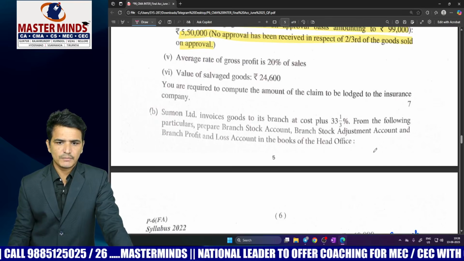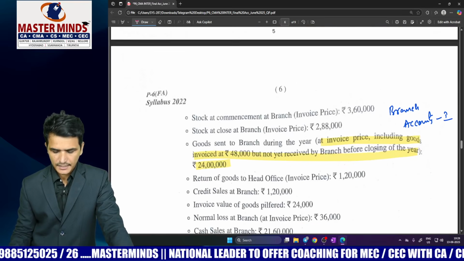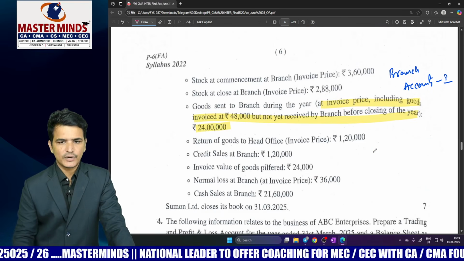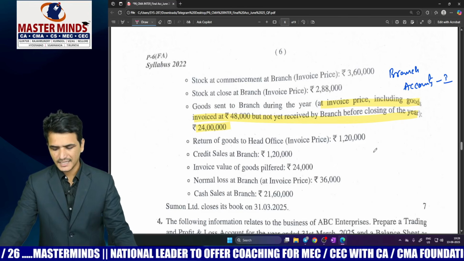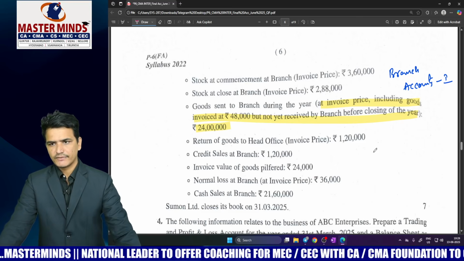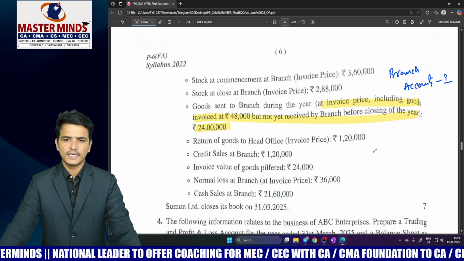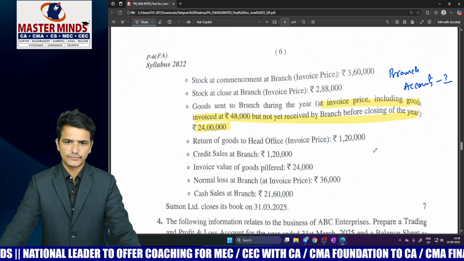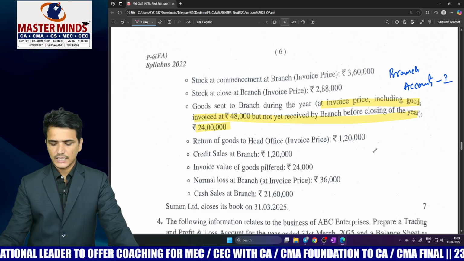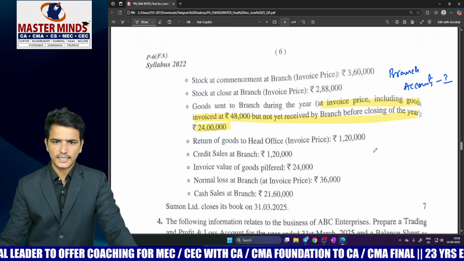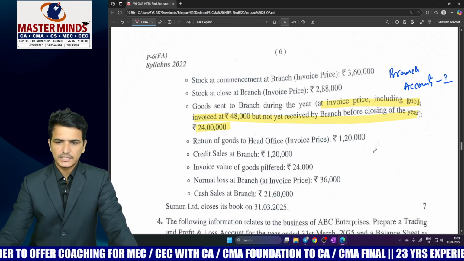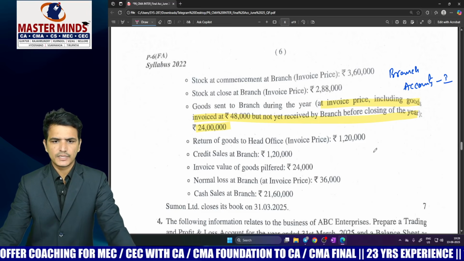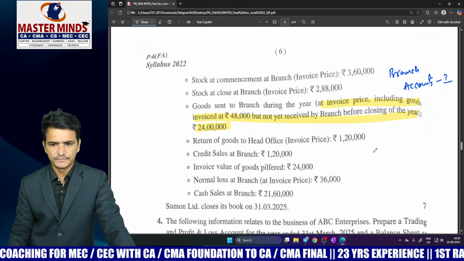Next coming to question number 3B, which is related to branch accounts, and all these points are covered in our material. Actually this question was given from branch accounts 1, and every time they are giving questions from branch accounts 1 only, and this time also they have given a question from stock and debtors method. Except this highlighted point, all other points are already covered in our material.